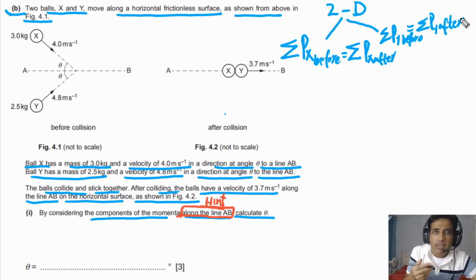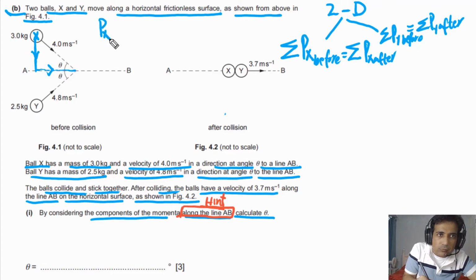So let's try to understand how we can use this principle. If you look at ball X, you can see it has two components of momentum: one component along line AB and one component perpendicular to line AB. This component is along line AB, and we have to consider it to calculate the value of theta. In this case, theta is given, mass of X is given, and velocity of X is given. So we can write down the momentum of X before collision. This will be equal to mass of X times speed of X times cosine of theta.